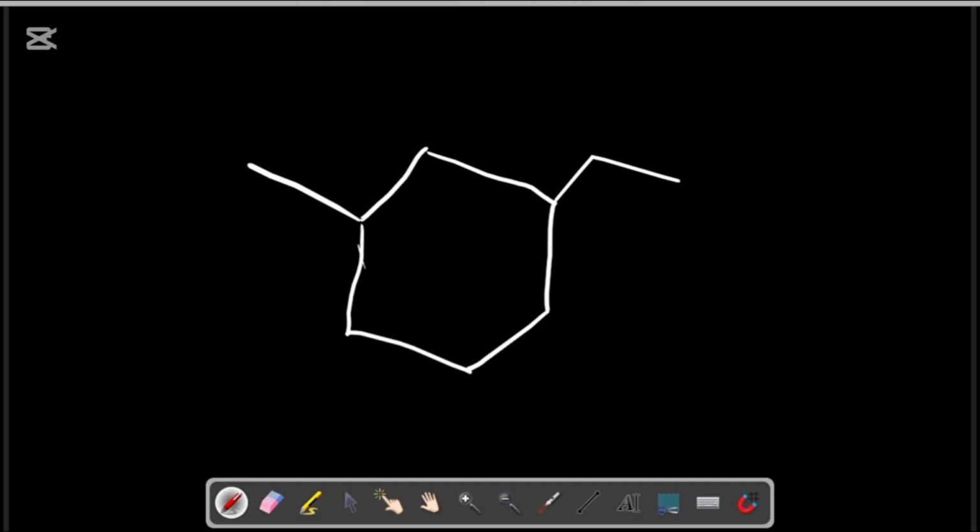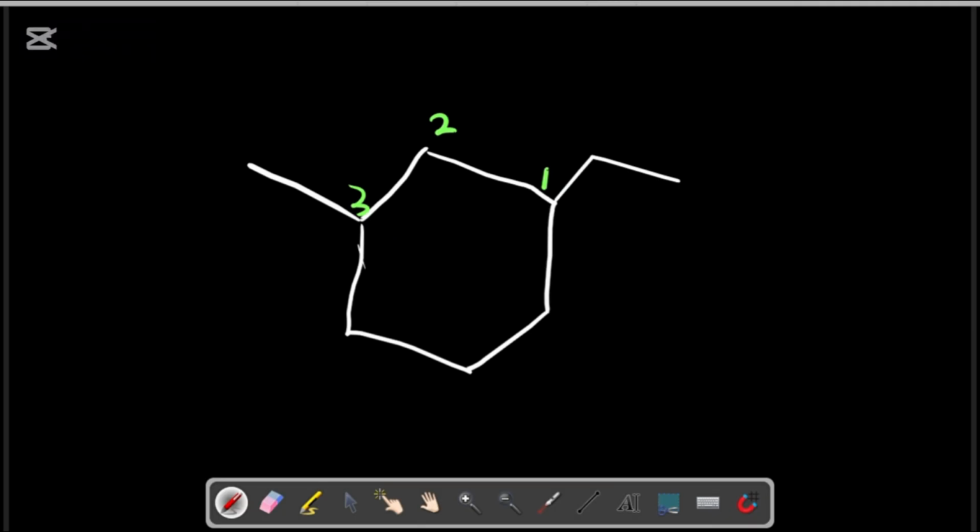To name this compound, are you going to start from the left or from the right? Definitely you will start from here: 1 2 3. Why do you start this way instead of that way?